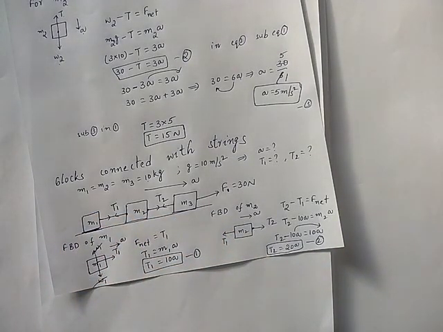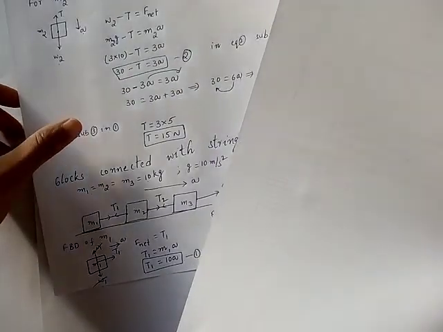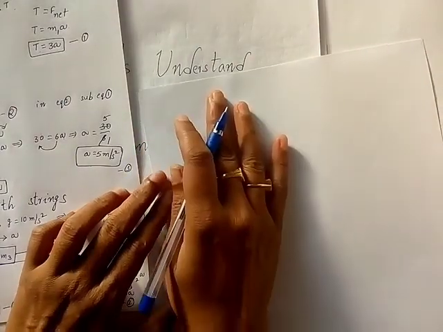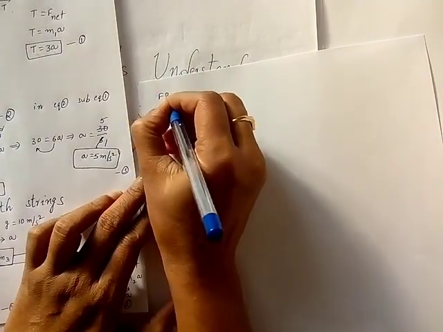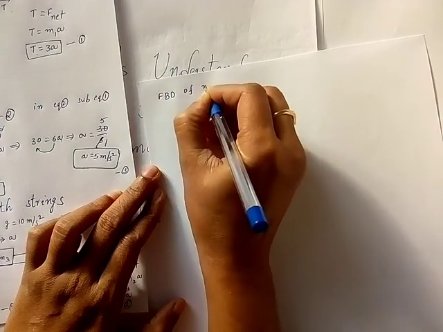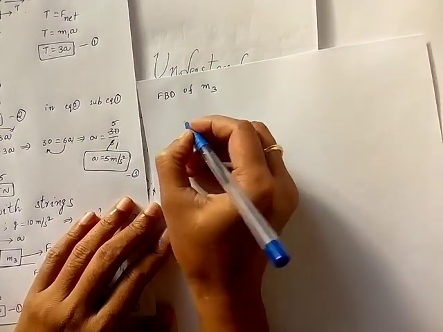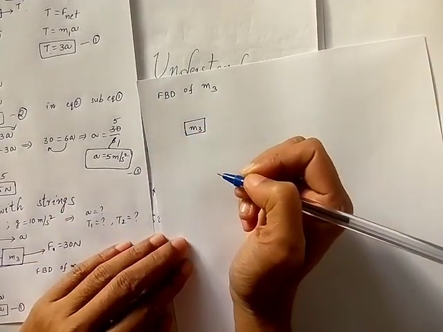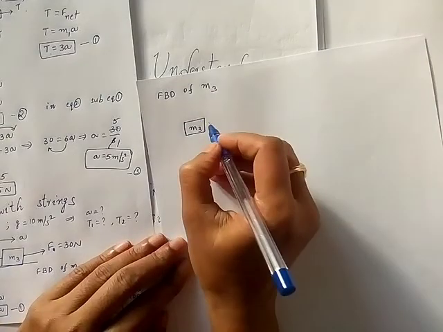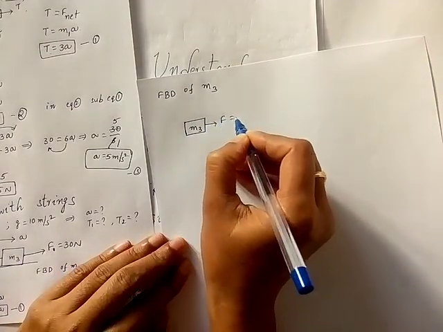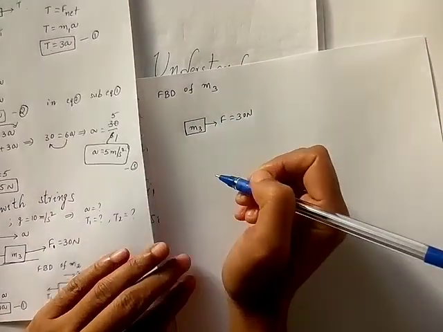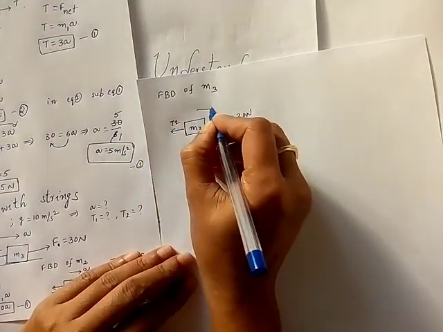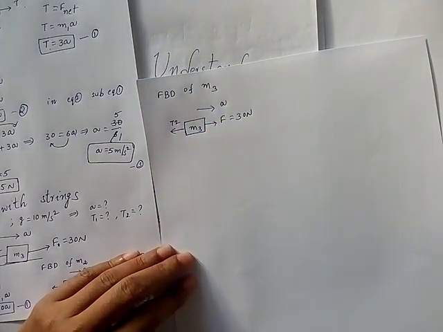Now we will draw FBD for third block. FBD of mass 3. Now tell me what are the forces acting on M3? So you have right side external force acting, which is 30 Newton already given, and this side is T2. Now acceleration is along external force.